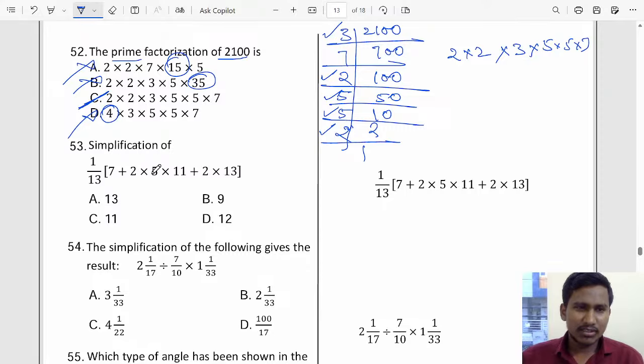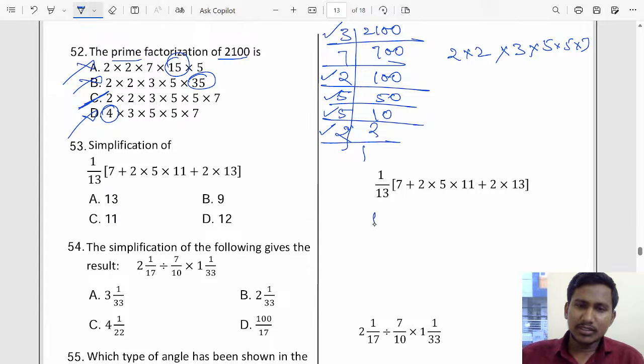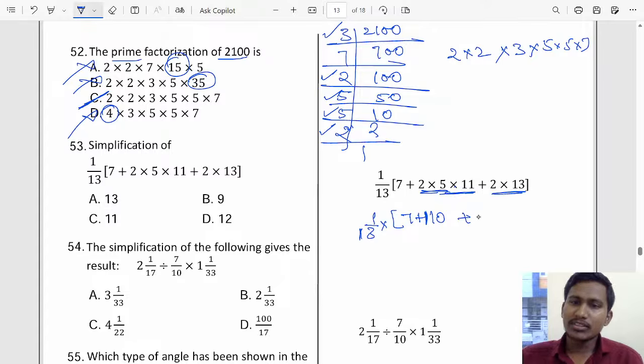This is the BODMAS we have to solve. So 1 by 13 here. 1 by 13 with a bracket and nothing in between means there will be multiplication, 1 by 13 into the bracket. So 7 plus, here multiply, 5 2s are 10, 10 11s are 110, so 110 will come, plus 13 2s are 26.